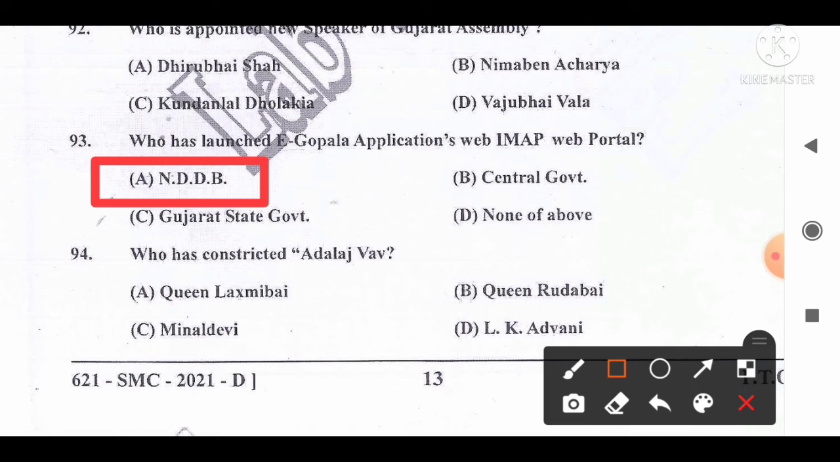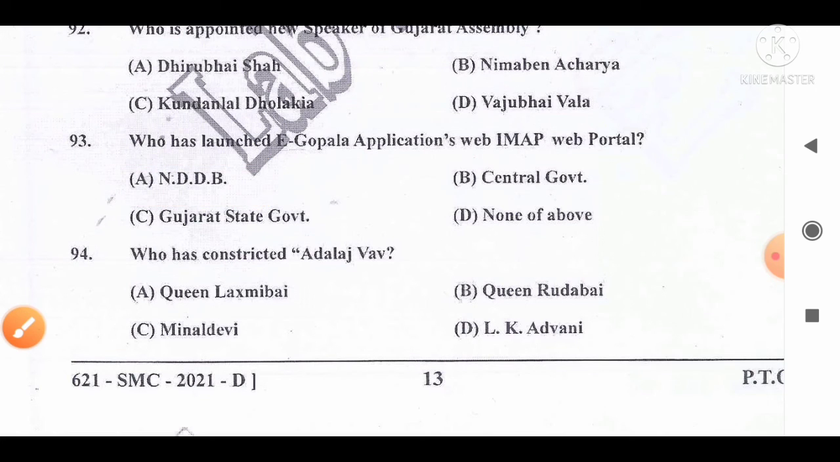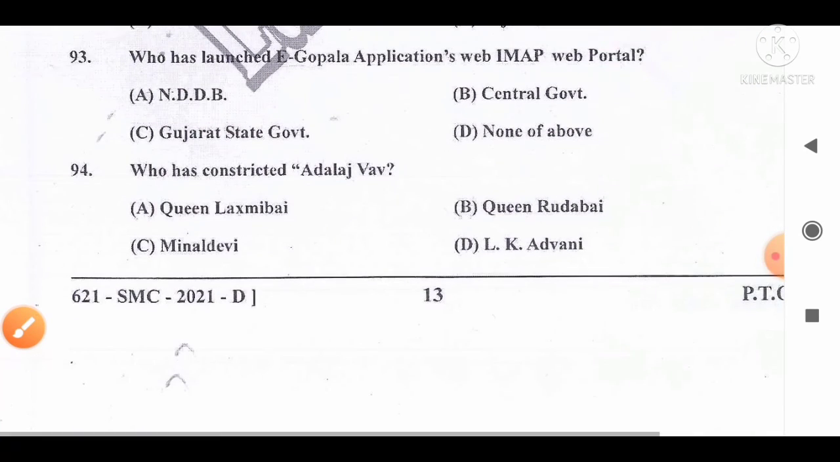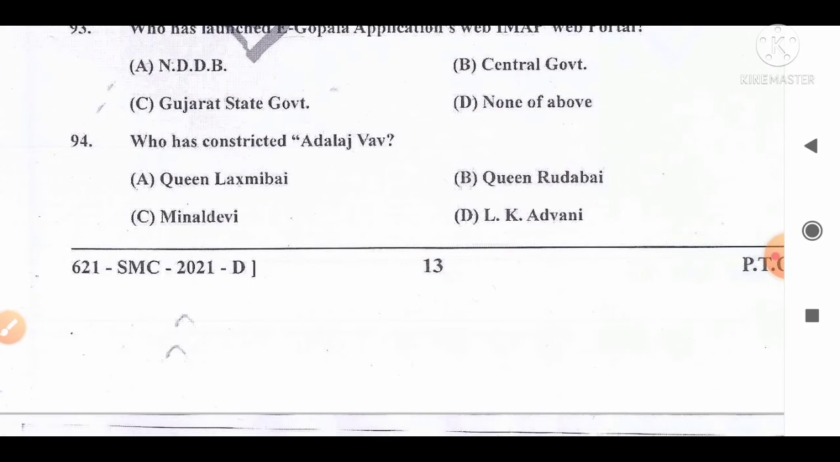And the purpose of this web portal is to inform farmers about various government schemes, and it was launched on 29th of August 2021. So it is one of the current affairs questions, and the correct answer for this question is NDDB.